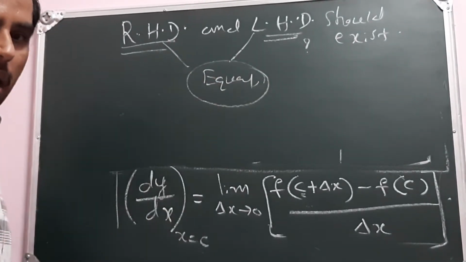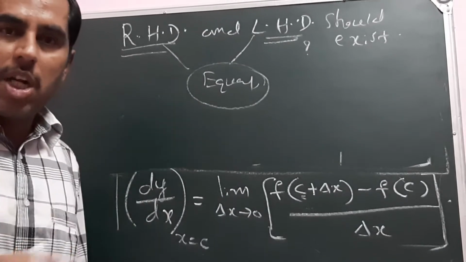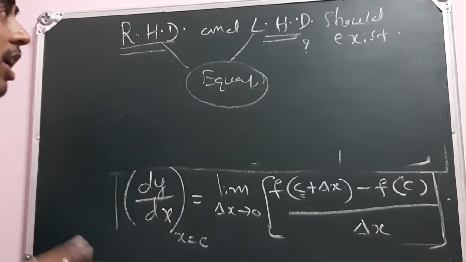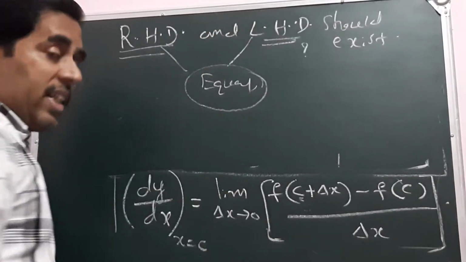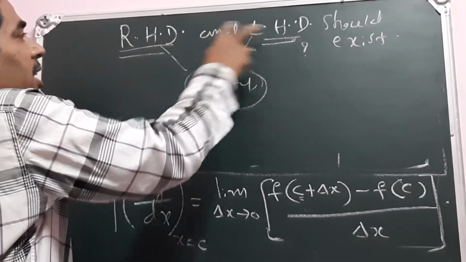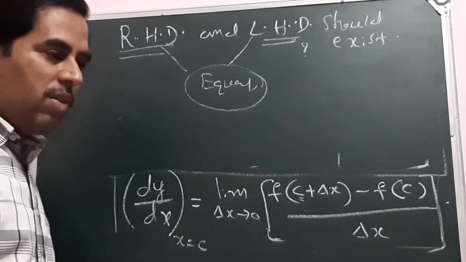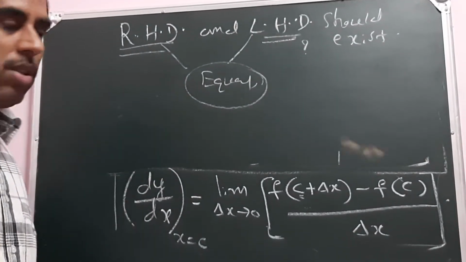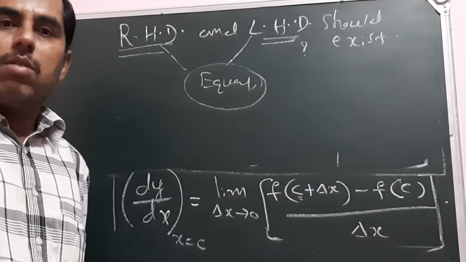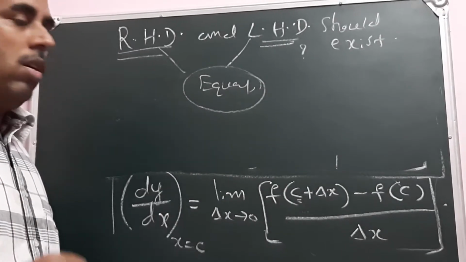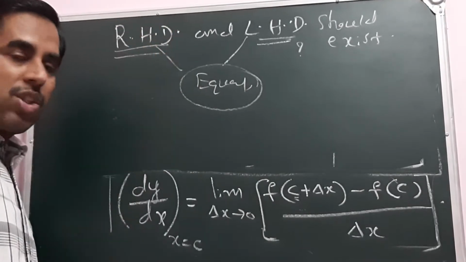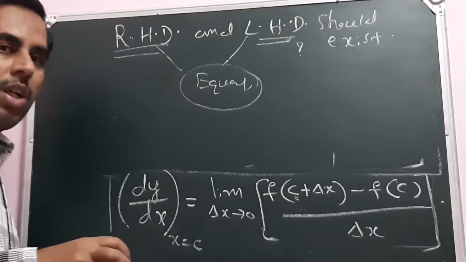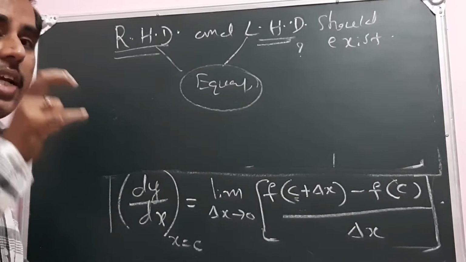Then only we say that the function is differentiable. If one of these does not exist, or the right hand derivative and left hand derivative are not equal, then we say that the function is not differentiable.